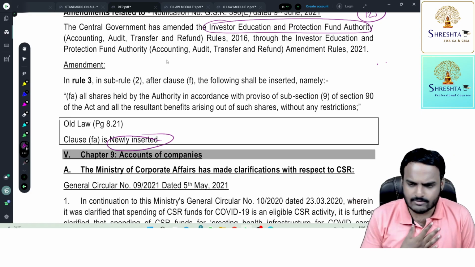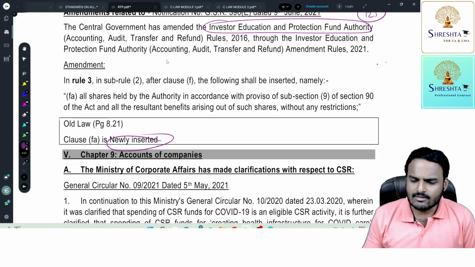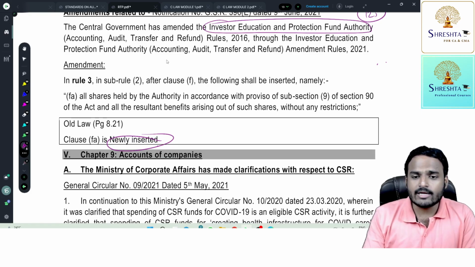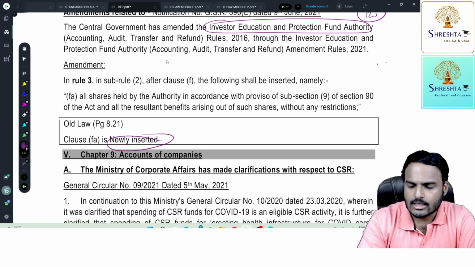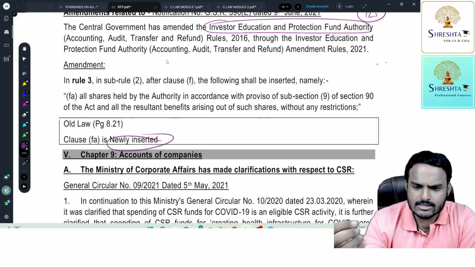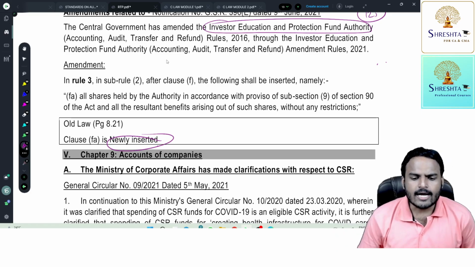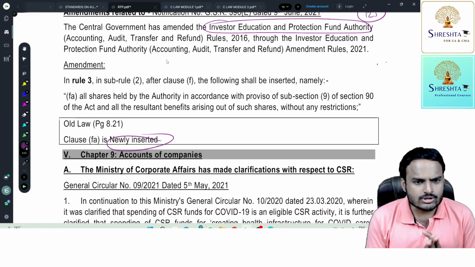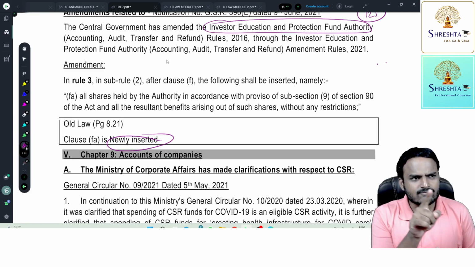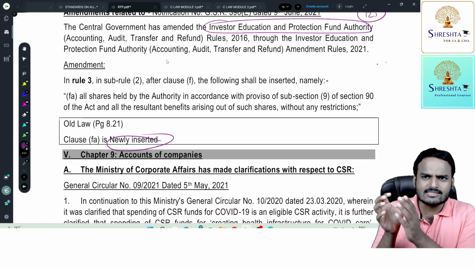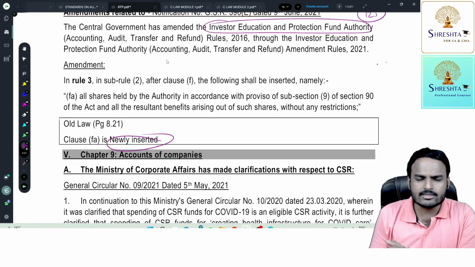But suddenly, one day, I acquired 1 crore rupees worth of Reliance shares, because I invested 1 crore to acquire those shares. Now definitely a doubt will come: sir, your net worth is 1 lakh, how did you invest 1 crore rupees in Reliance Industries Limited shares?